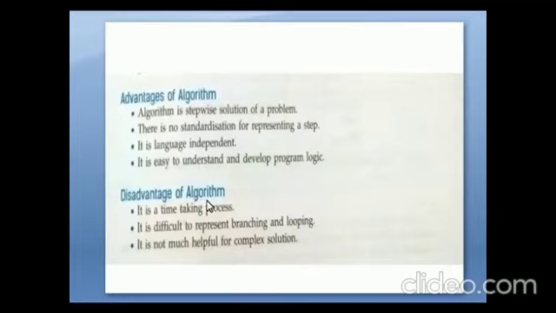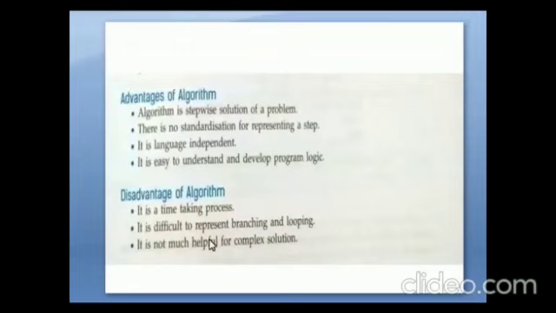Then disadvantages of algorithm. It is a time-taking process. It is difficult to represent branching and looping. It is not much helpful for complex solutions. So when we are writing the algorithm, we have to plan and spend some time for planning that particular program. So it is said that it is a time-taking process.